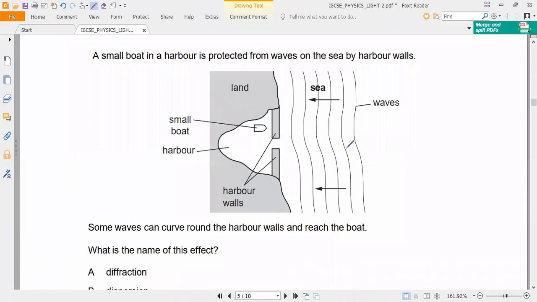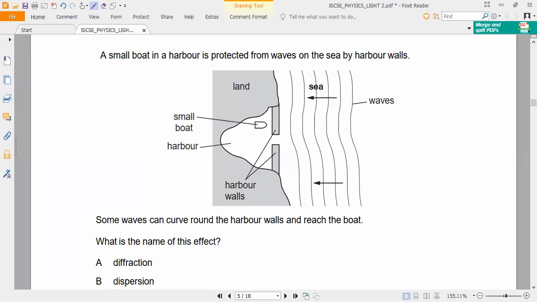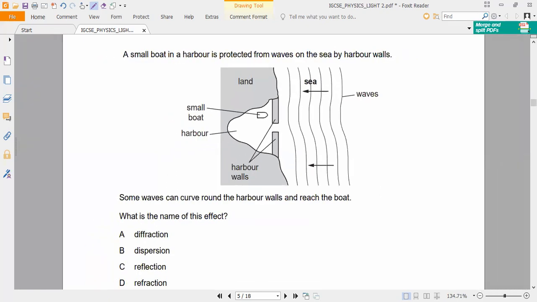Now, let me see who will answer this question. A small boat in a harbor. Try to understand carefully. Try to see the picture in your horizontal view, then you can understand. This is a very important question. I have given four options. Try to find your answer. You have to think more, so I am giving you a little more time.